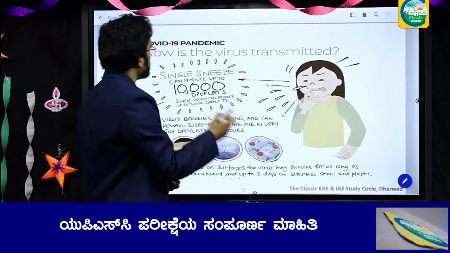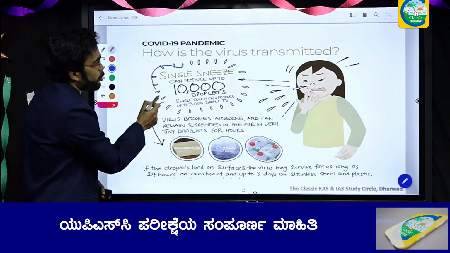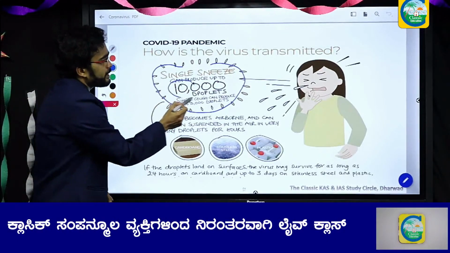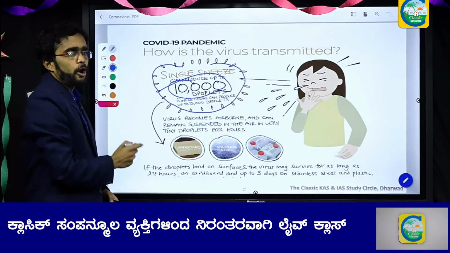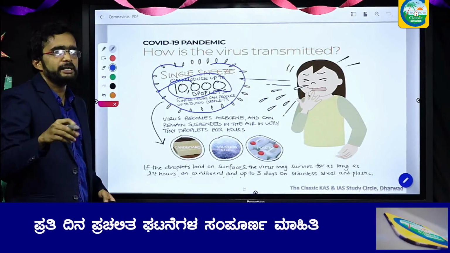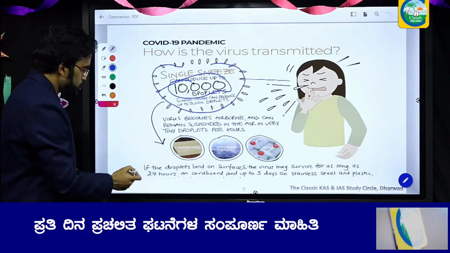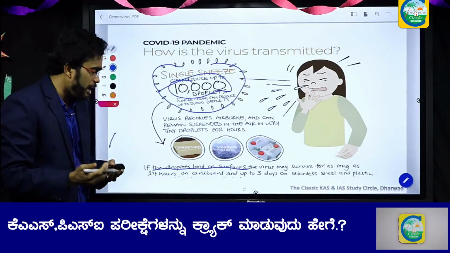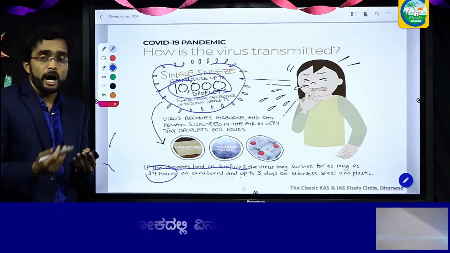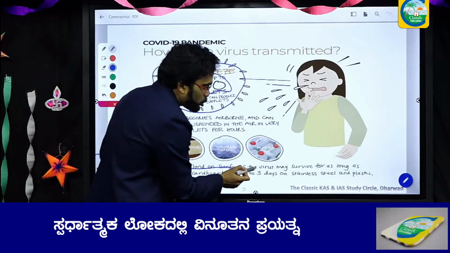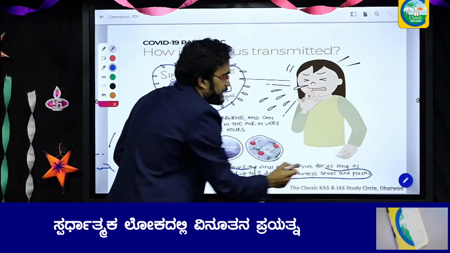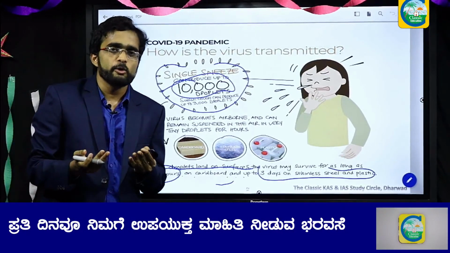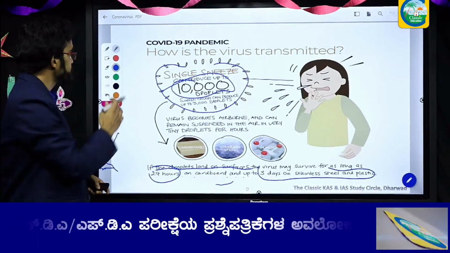Moving forward, a single sneeze of a person will produce 10,000 droplets, and in these droplets the infected virus resides. So if these droplets land on surfaces, the virus will survive for 24 hours on cardboard. It will survive up to 3 days on stainless steel and plastic. This is the reason the doctors or the scientists tell you to wear masks and gloves.